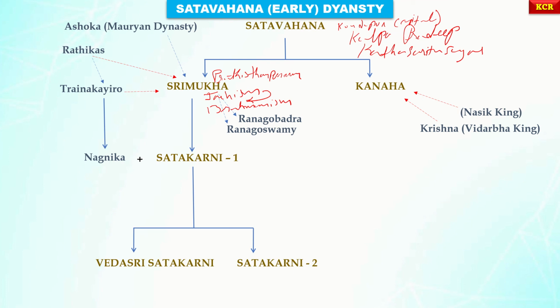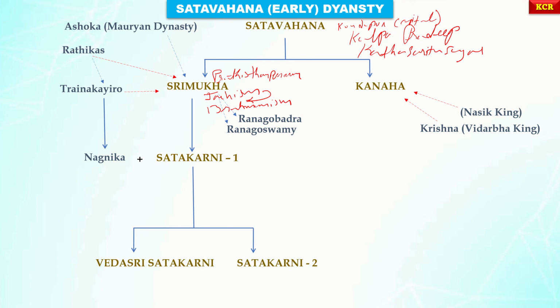So from all sides, Pushyamitra Sunga from one side, Kalinga's king Kharavela from one side, the Nasik king, and in the same way the Vidarbha king, all these people tried to attack the Satavahana dynasty. And Kanha faced them and defeated the Nasik king and the Vidarbha king.